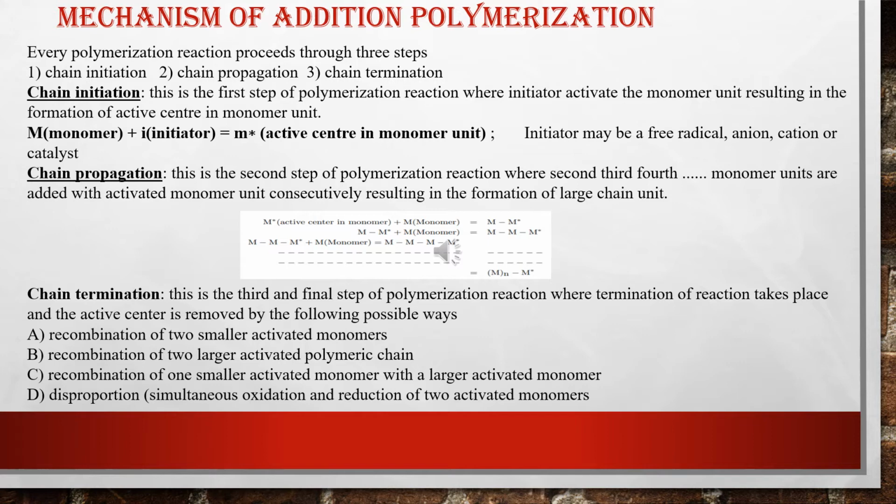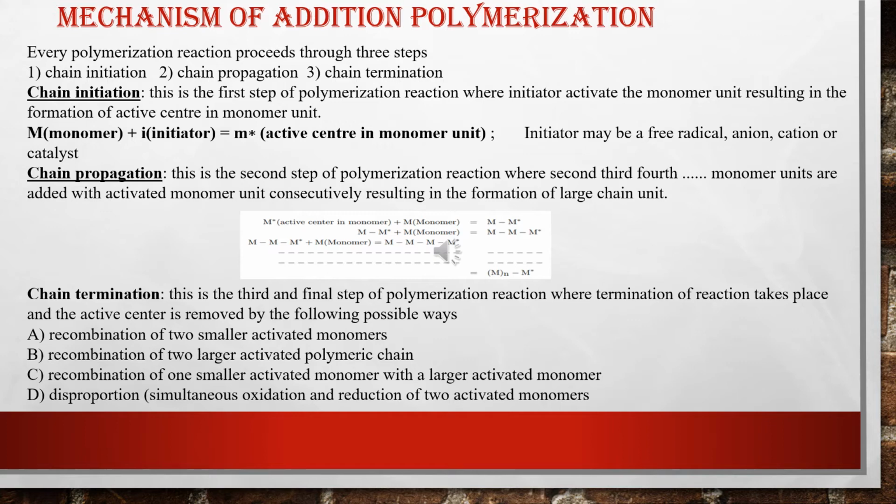The third step is chain termination, where the polymerization reaction stops. Finally, if the chain has formed long enough, some reactions occur by which further polymerization terminates.